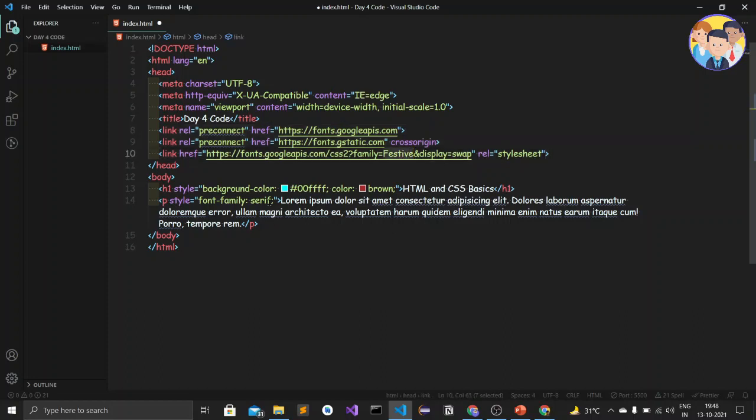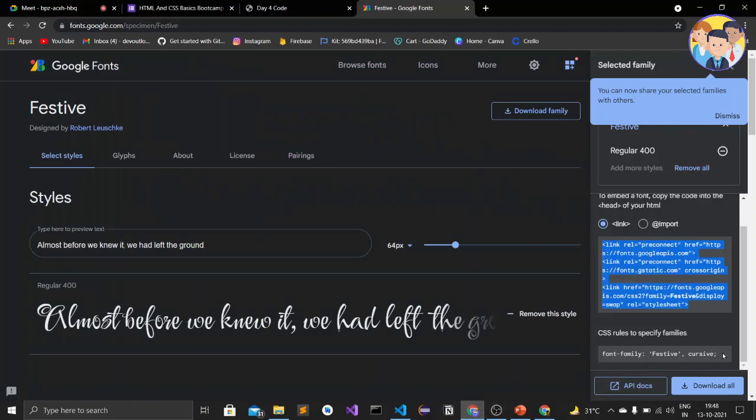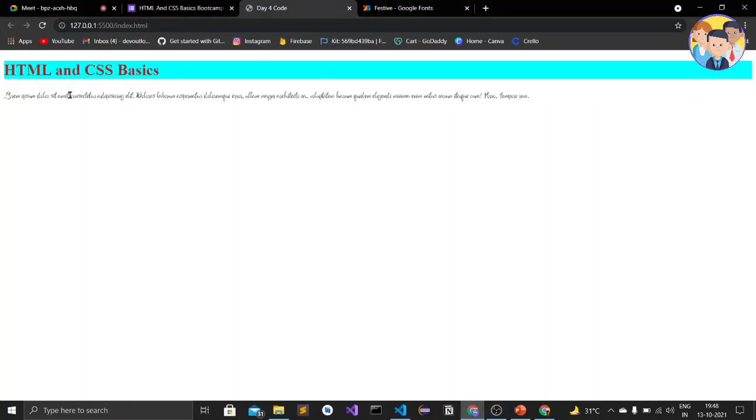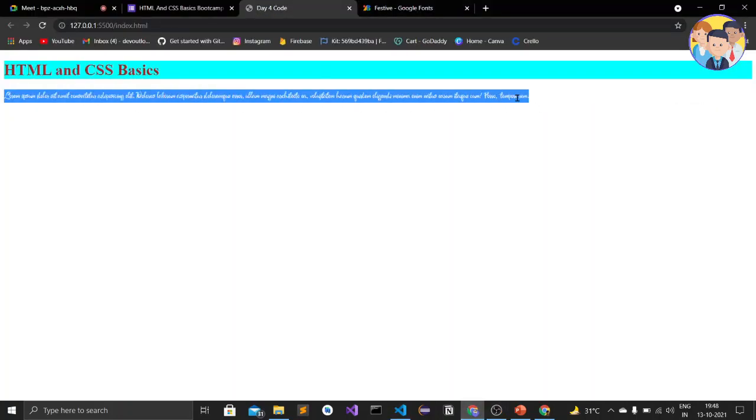Okay, so let us add the font family as festive, as here is given. Let's copy this, and here I will go and delete this all and just paste it. Okay, so let's remove the cursive font and let's test it. Okay, so when I go to the web browser, then you can see this festive font has come.